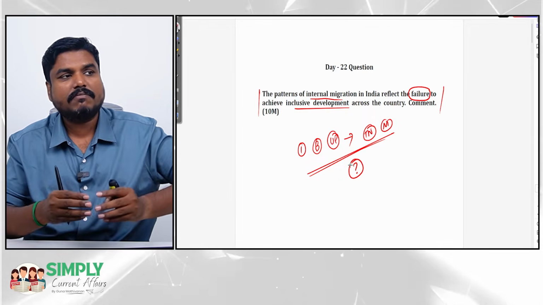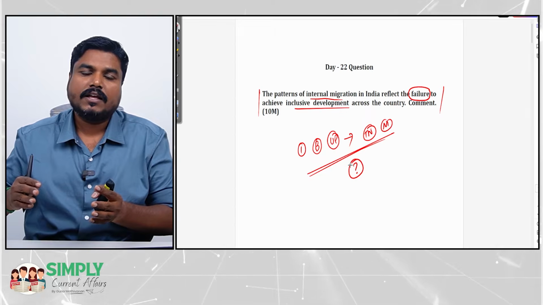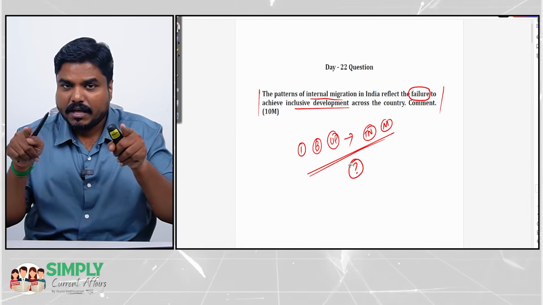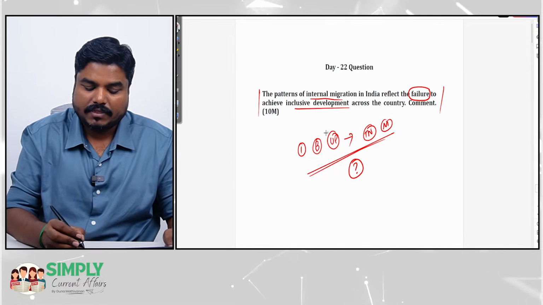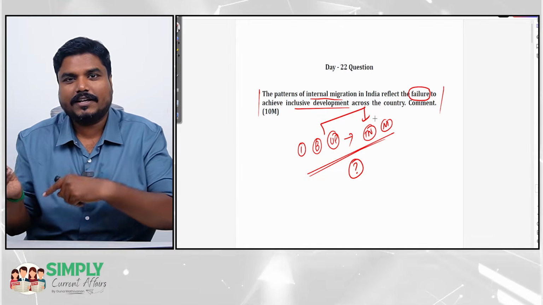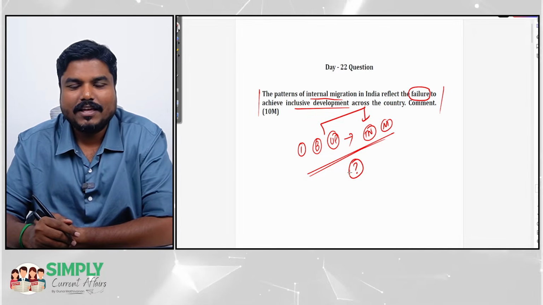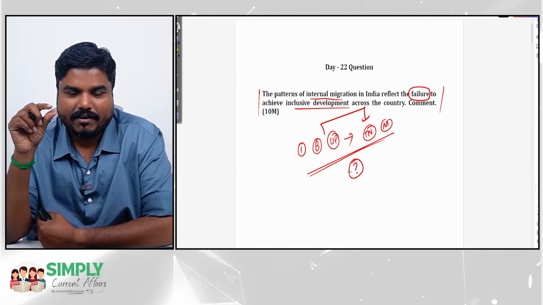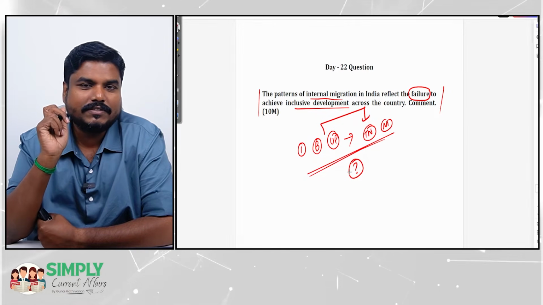One region is getting developed fast, another region is getting developed slowly. This disparity in inclusive development is forcing people to migrate. So every point you have to highlight this disparity.